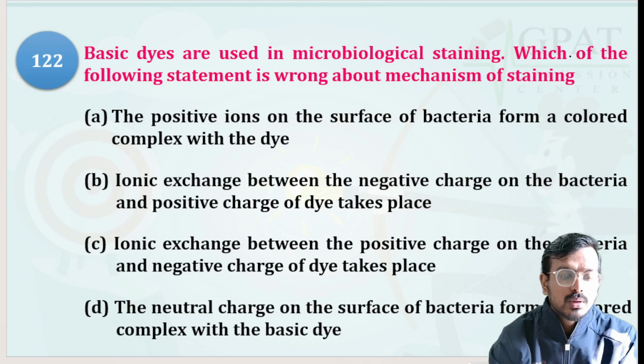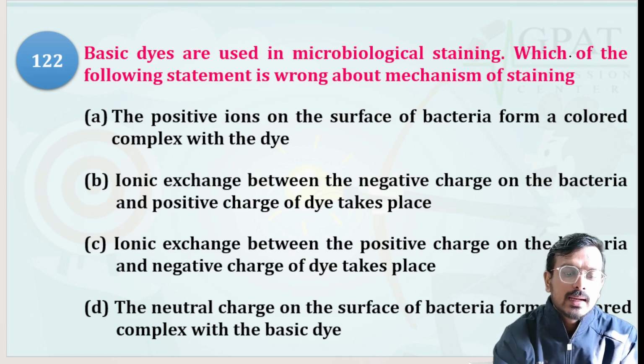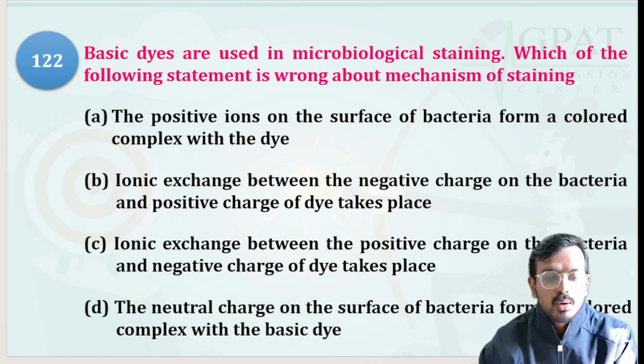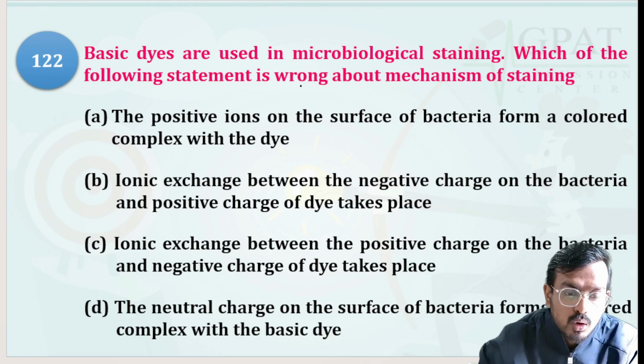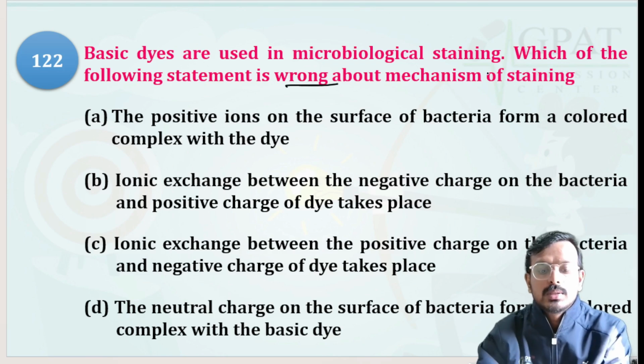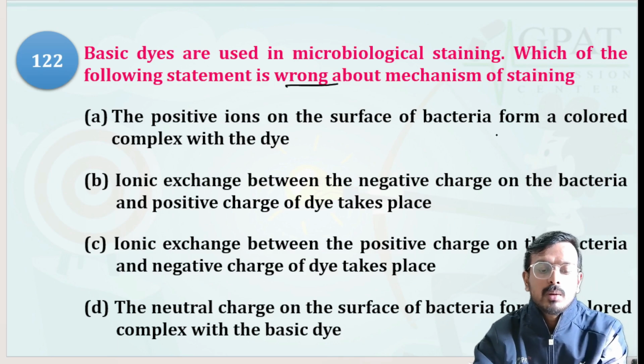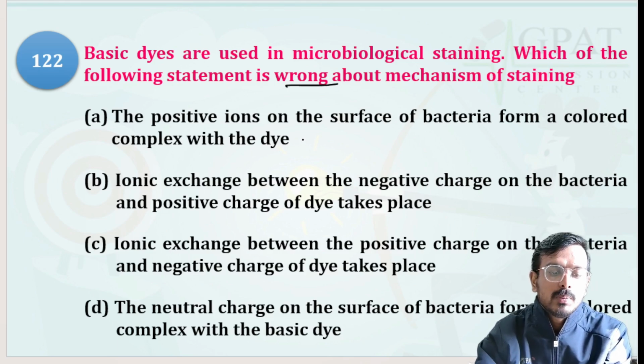Moving to the next question, basic dye. Basic dyes are used in microbiological staining. Which of the following statements is wrong about the mechanism of staining? The positive ion on the surface of the bacteria forms a color complex with the dye.